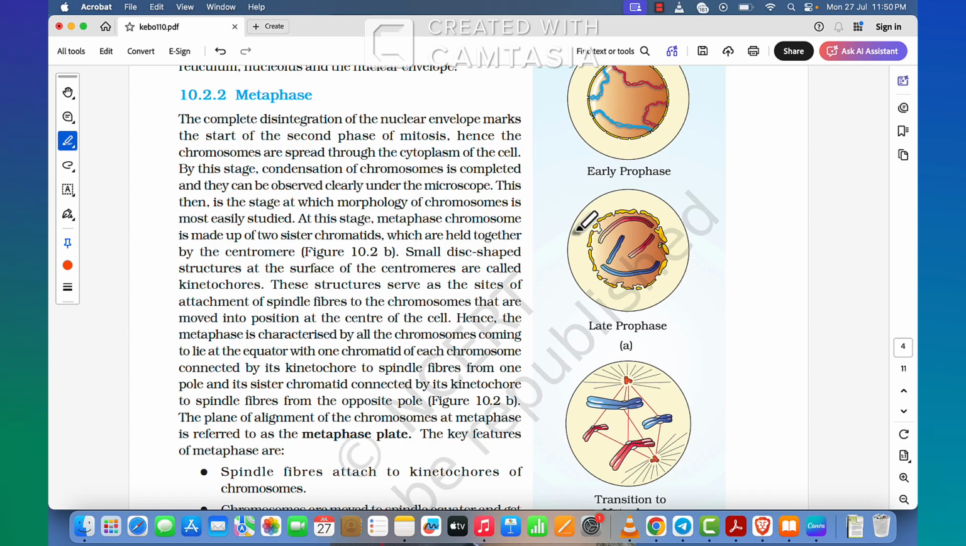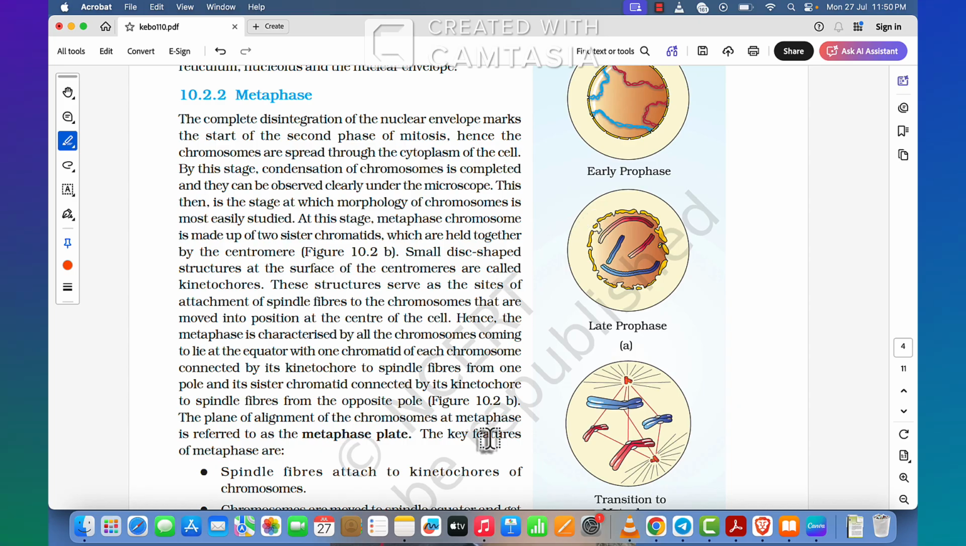At this stage, the metaphase chromosome is made up of 2 sister chromatids, which are held together by the centromere. Small disc-shaped structures at the surface of the centromere are called kinetochores. These structures serve as the site of attachment of spindle fibres to the chromosomes that are moved into position at the center of the cell. Hence, metaphase is characterized by all the chromosomes coming to lie at the equator, with one chromatid of each chromosome connected by its kinetochore to spindle fibre from one pole and its sister chromatid connected by its kinetochore to spindle fibre from the opposite pole.